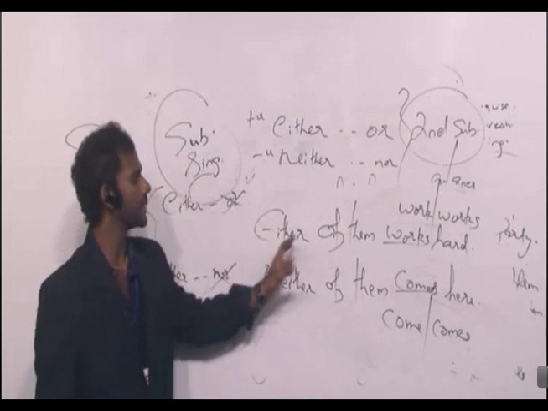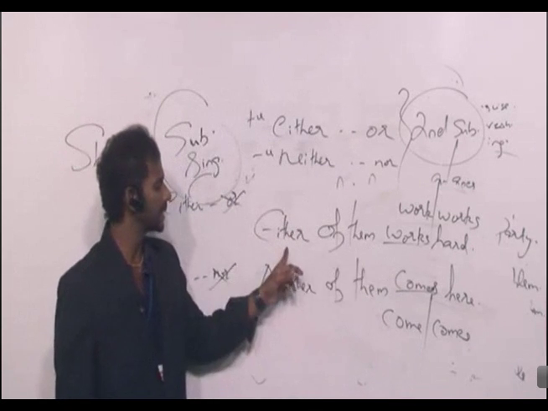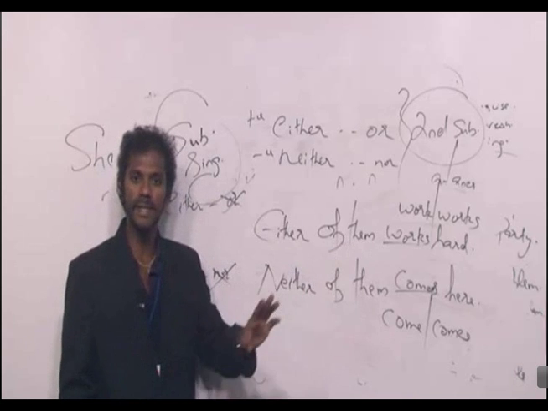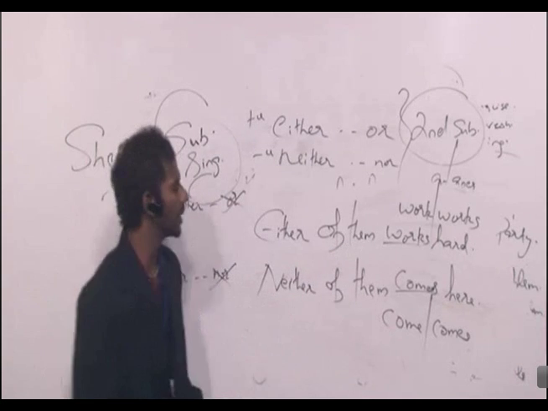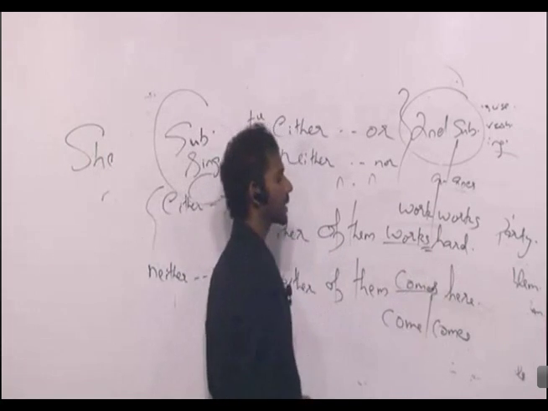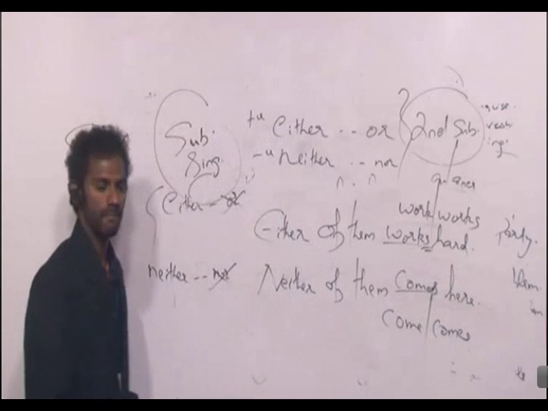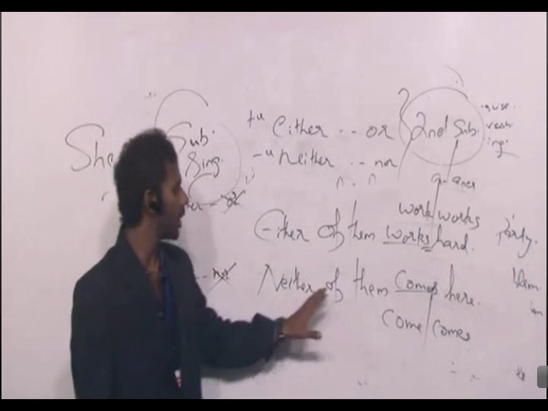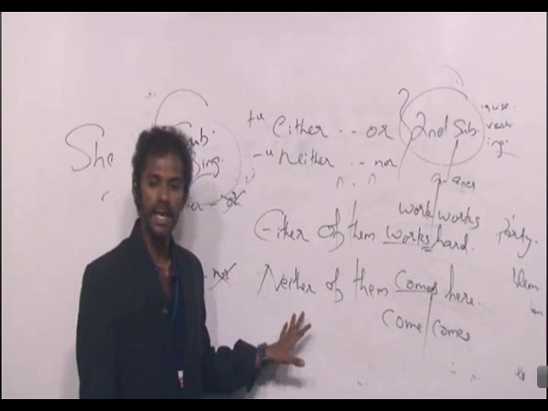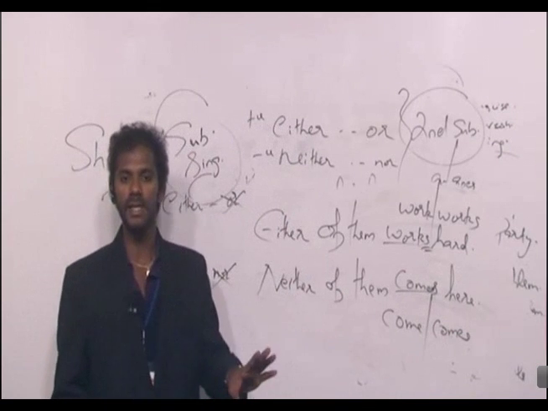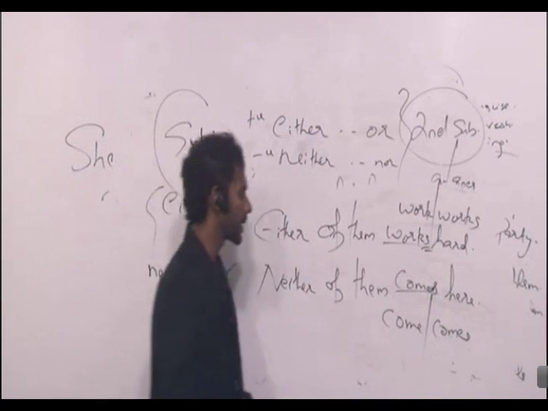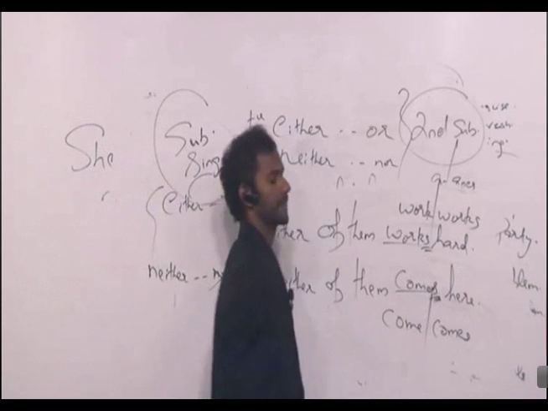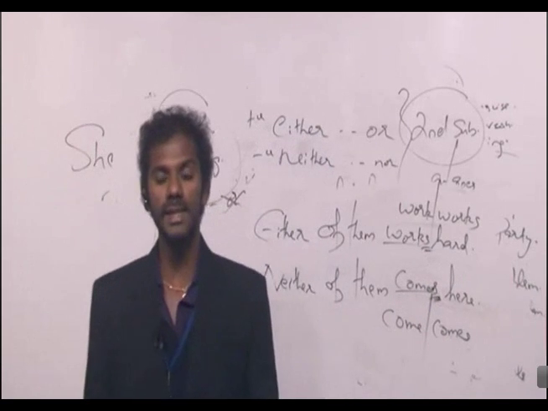Now come to the first sentence. Either of them dash hard. Either is there, but or is not there. That means the subject is singular. So verb also must be singular. Works hard. Similarly, neither of them dash here. Neither is there, nor is not there. That means the subject is taken as singular. Verb also must be singular. Comes here.